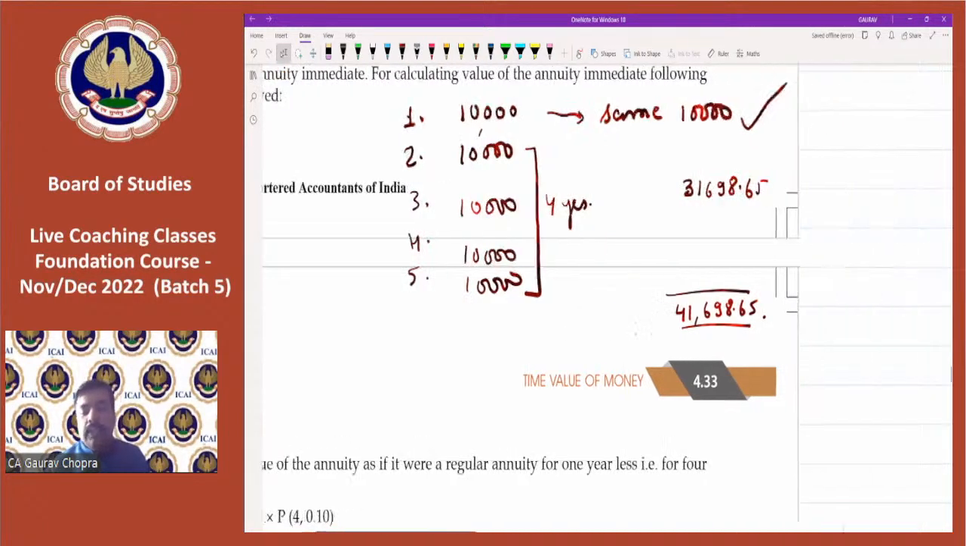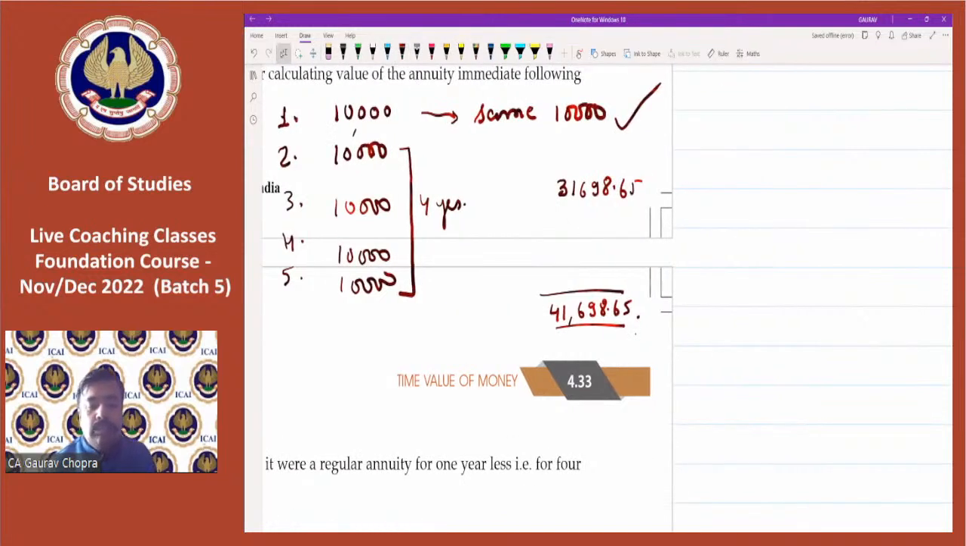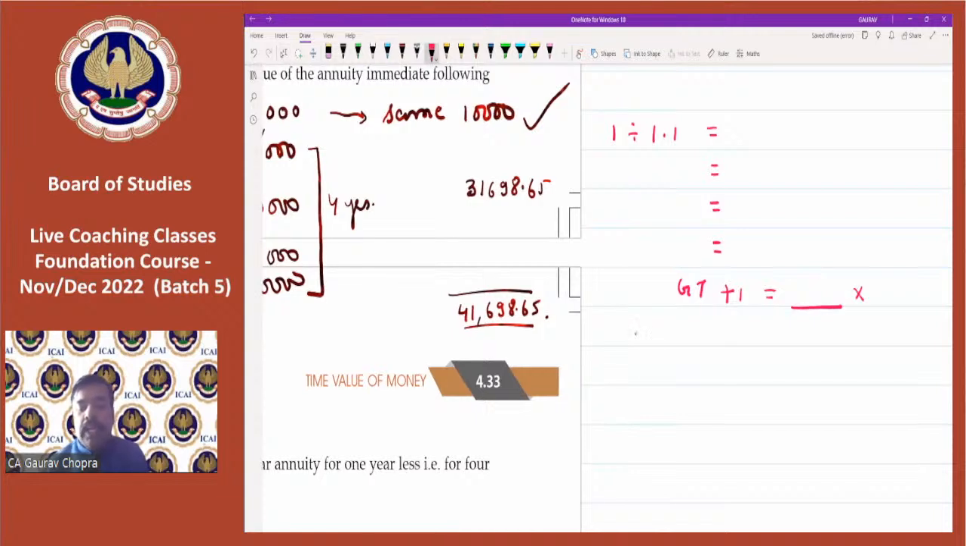Even you can do one more thing as well. First, you can calculate 1 divided by 1.1, press equal to for 4 times, then press GT, and for the first year, you can add 1 and press equal to. Now, whatever result you are getting, multiply it with 10,000. The answer will be again the same, 41,698.65.